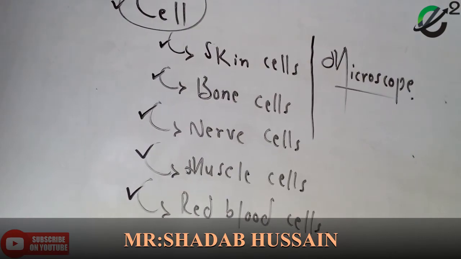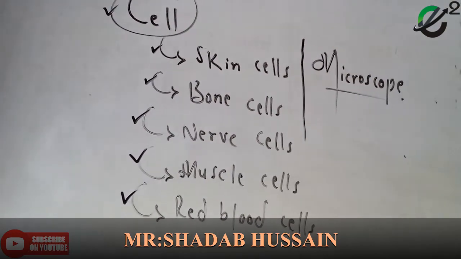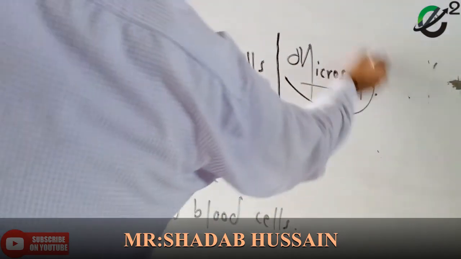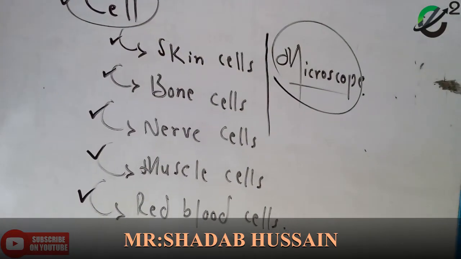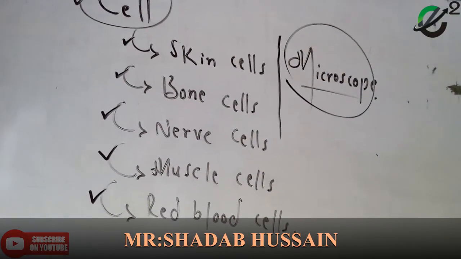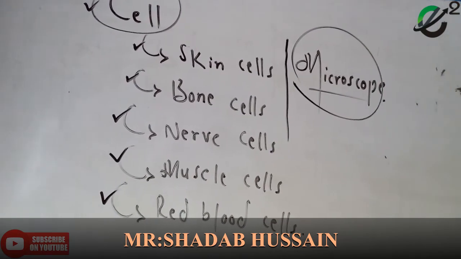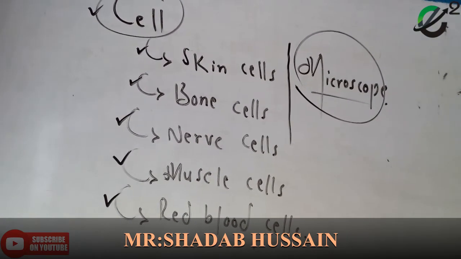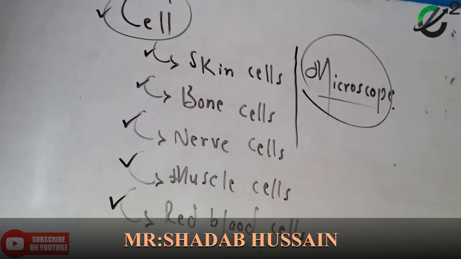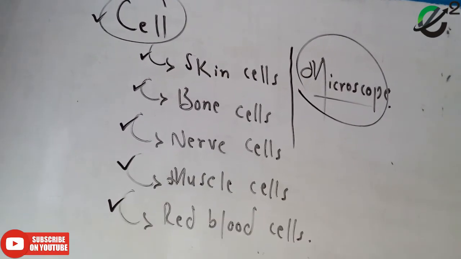Here on the side I have written one word, that is microscope. Cells that are too small, we can see them with the help of a microscope. What is a microscope?